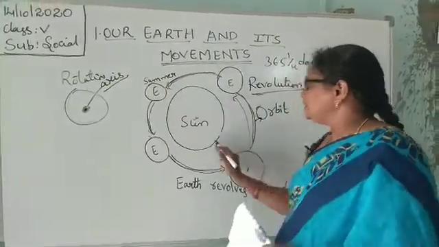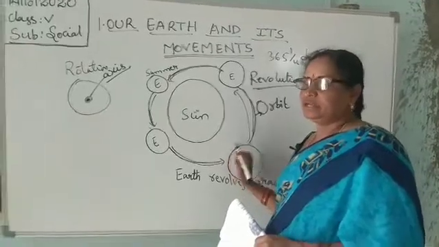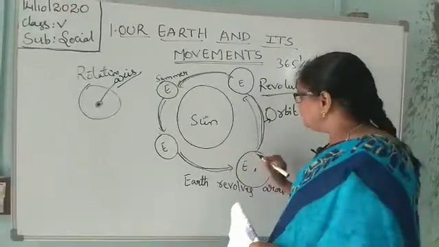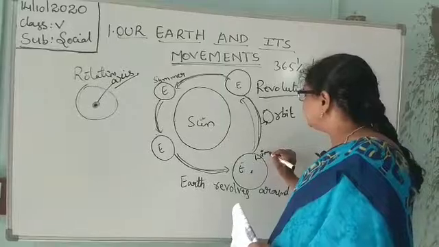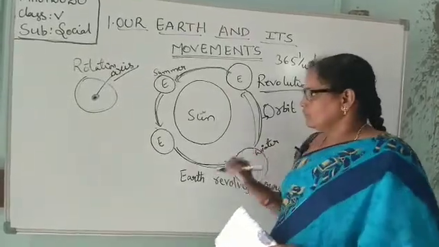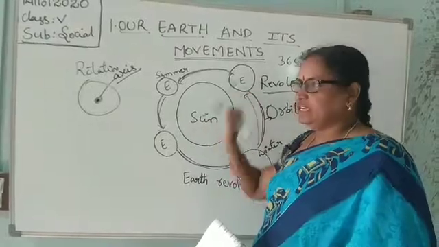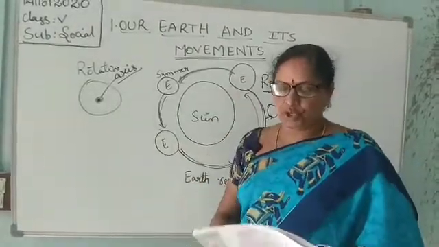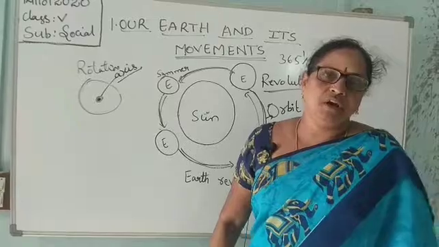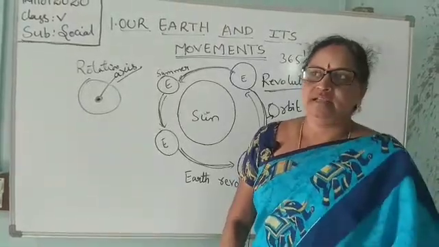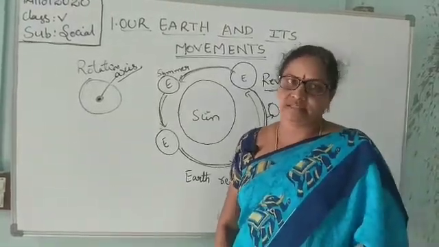And the opposite part of the earth, leaning away from the sun, feels winter. It is a little bit different: one is spring, one is autumn. But in India, we count the rainy season, the winter season and the summer season.